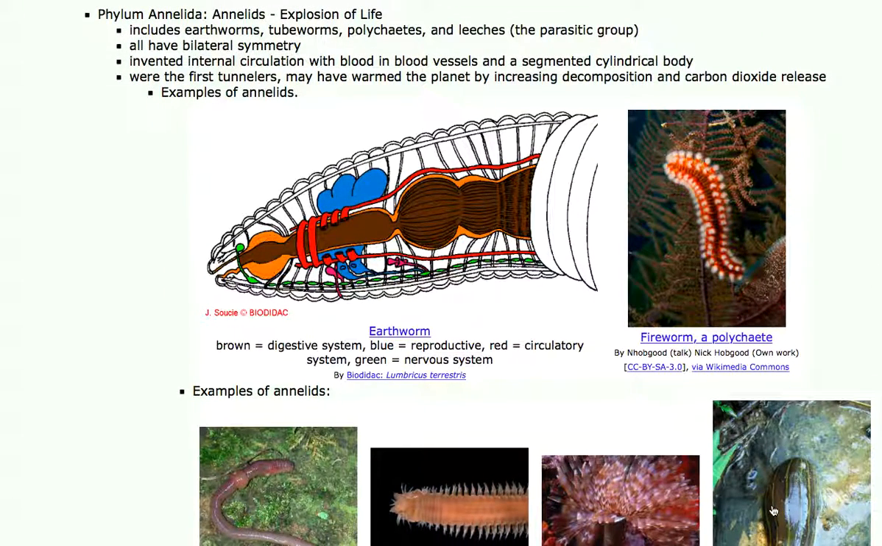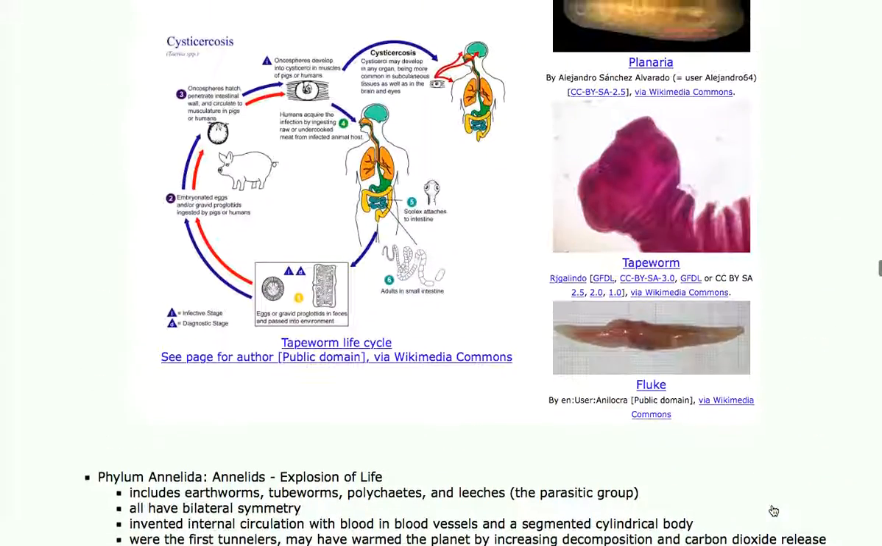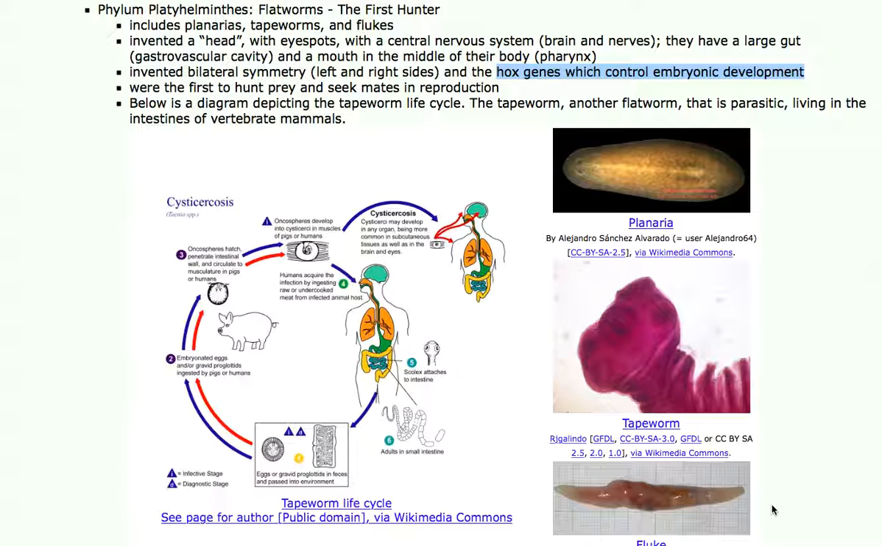The next group, the annelids. These are segmented worms. Now, most of these worms are not parasites. Unlike this group, most species of flatworms actually are parasites. These are the free-living flatworms that are not parasites, but by far the planarias are outnumbered by tapeworms and flukes.